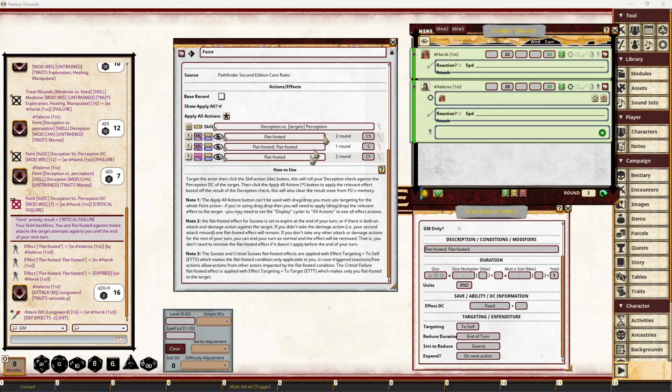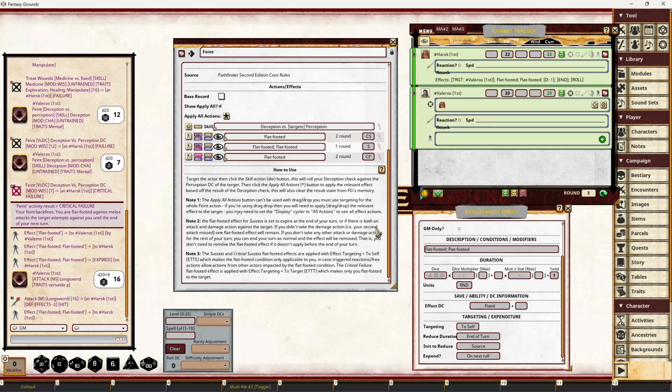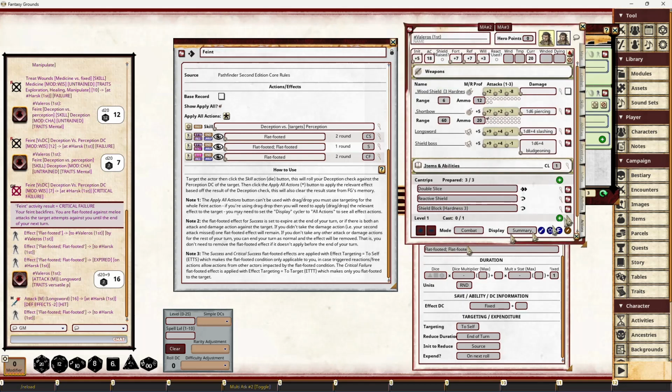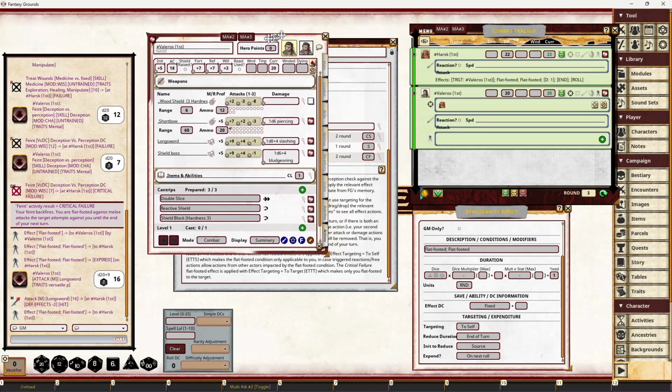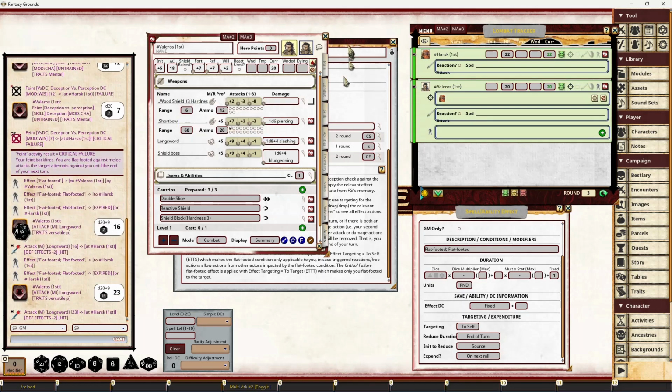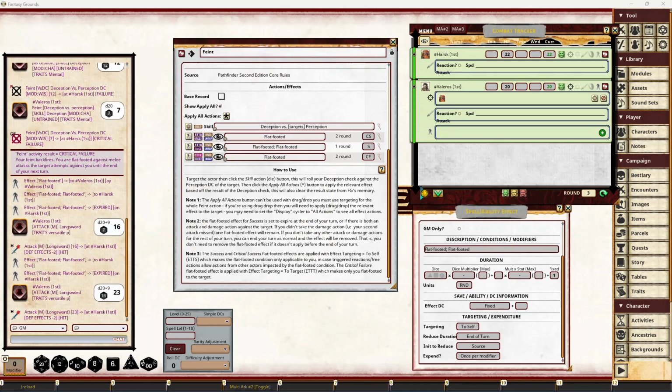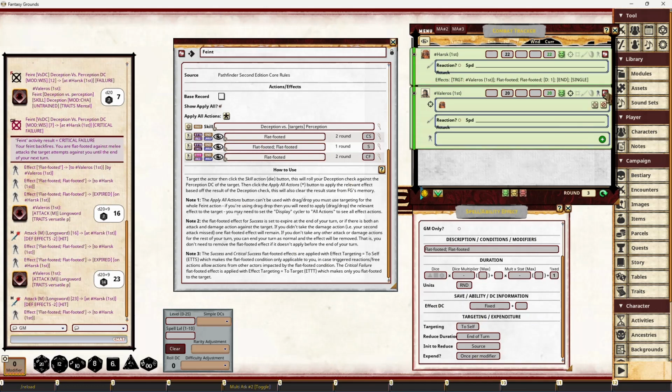Yeah, in fact, looking at it, it's removed both of those effects. I think that's because it's set to action and not on next roll. Let's see if we can get that right. That'll be a quick update I need to do. This is what testing's all about. So Valeros's attack should only remove one of the flat-footed. Sorry, I'll get it right the third time. I need to set it to once per modifier, so it only removes one modifier at a time. I do apologise. Get there in the end.